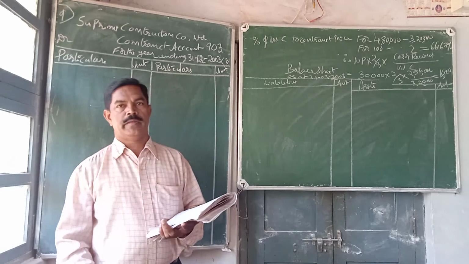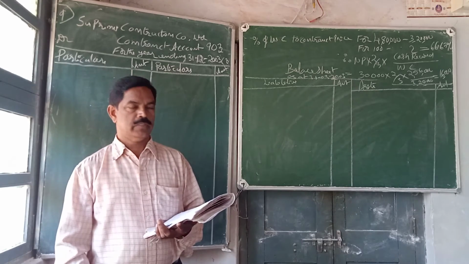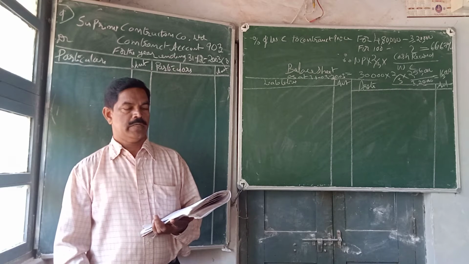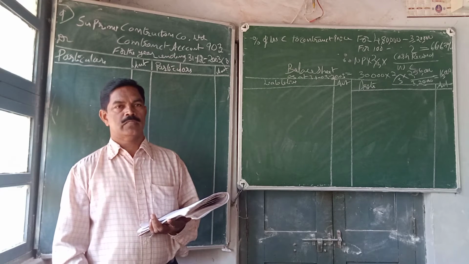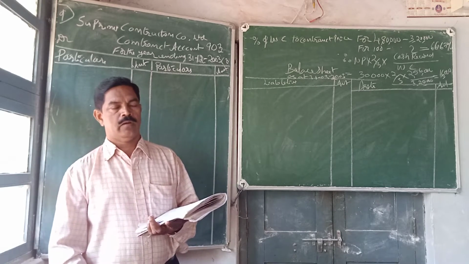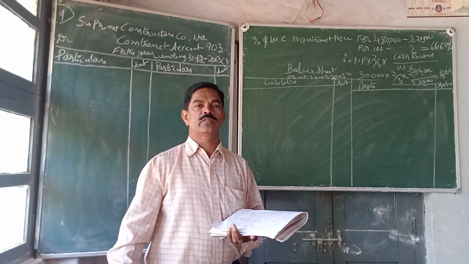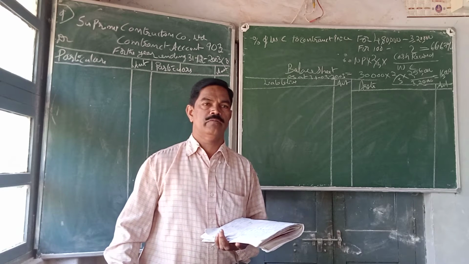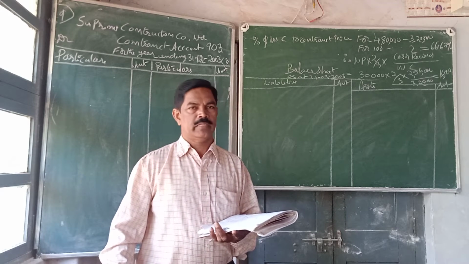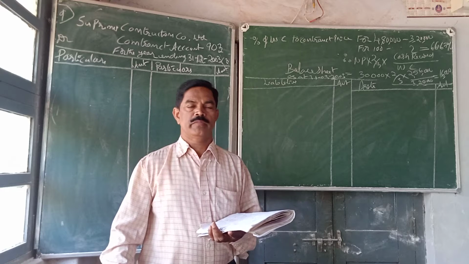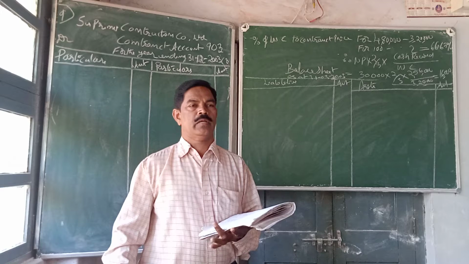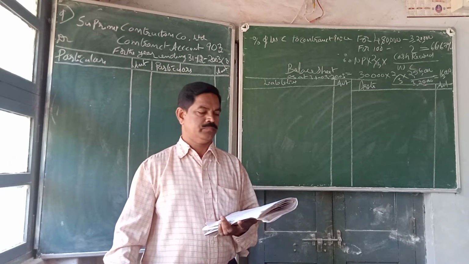So for this we have to prepare a contract account by taking into account all these, and again we are asked to prepare the balance sheet also. Since a trial balance is given, we can prepare a balance sheet also. And again we have to calculate the amount to be transferred to the profit and loss account of the year 2003. Whether the contract is completed or not, that information is not there, so we can assume that it is an incomplete contract. For the year 2003, we have to prepare a contract account and the balance sheet.